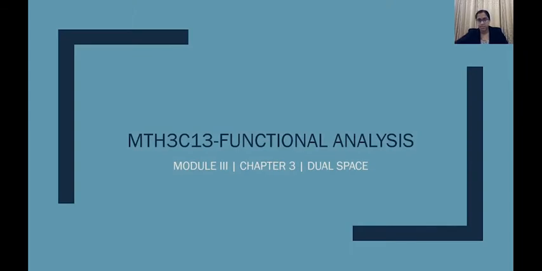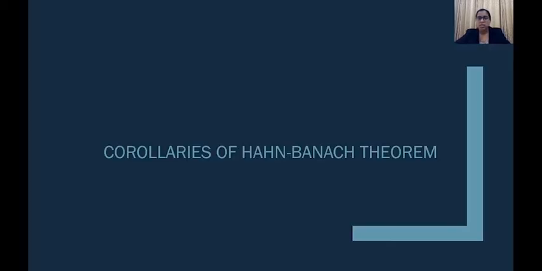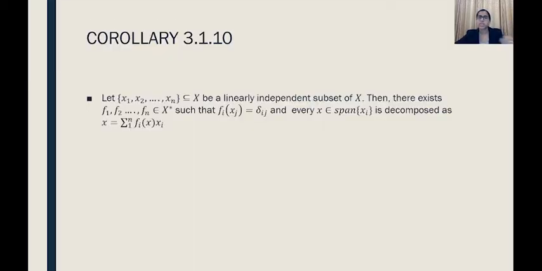We are going to continue with our module 3, chapter 3, dual space. In this chapter we are dealing with the corollaries of the Hahn-Banach theorem, and we have done many corollaries related to the Hahn-Banach theorem. Now we are moving on to the last corollary of this chapter. Let's see what this corollary states. Corollary 3.1.10, I'm just reading the statement once.